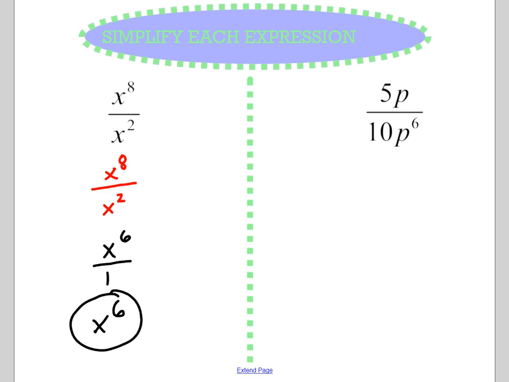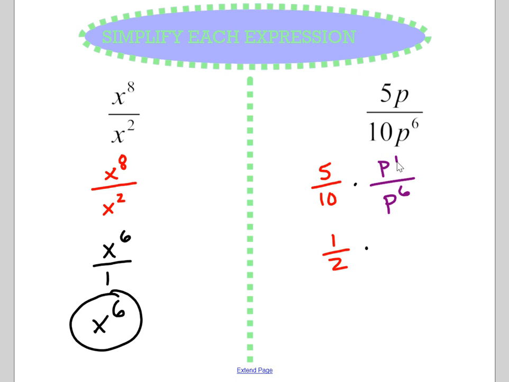Next up, we have 5p over 10p to the 6th, and I like to break this down into two little separate problems. So I have 5 over 10 times p over p to the 6th. And then I just break this down. 5 divided by 10 is going to be 1/2. P over p to the 6th, I have a 6, and then that other p actually has a 1 with it. So 6 minus 1 is going to be 5.